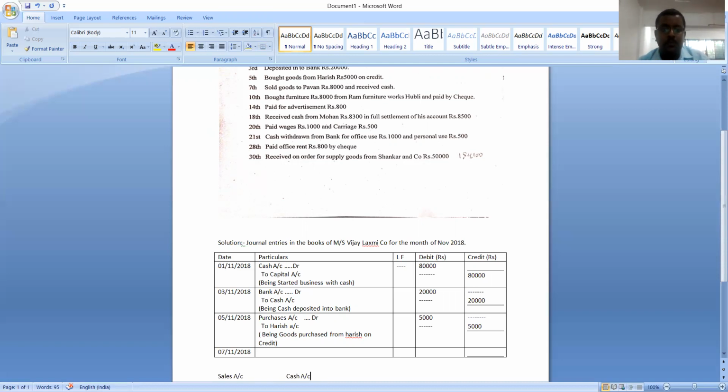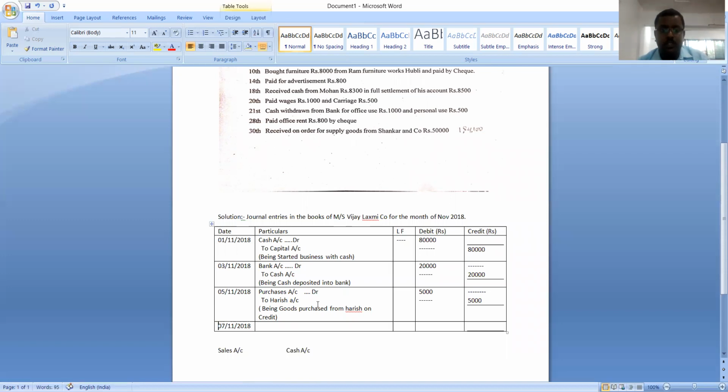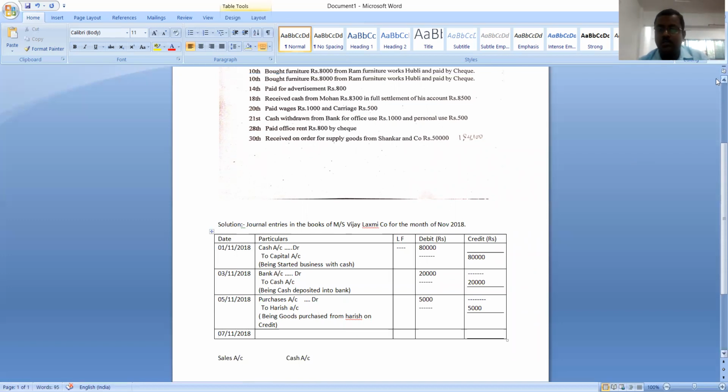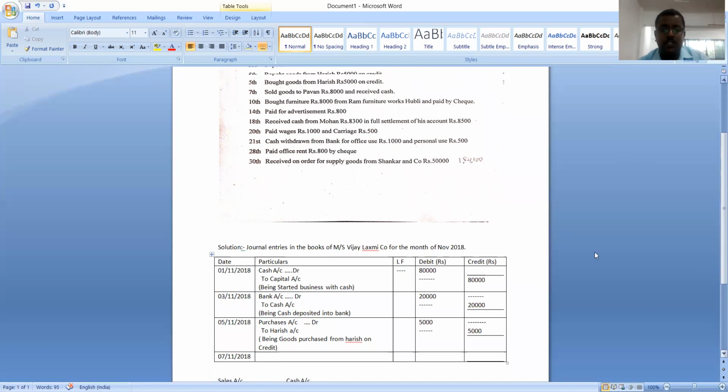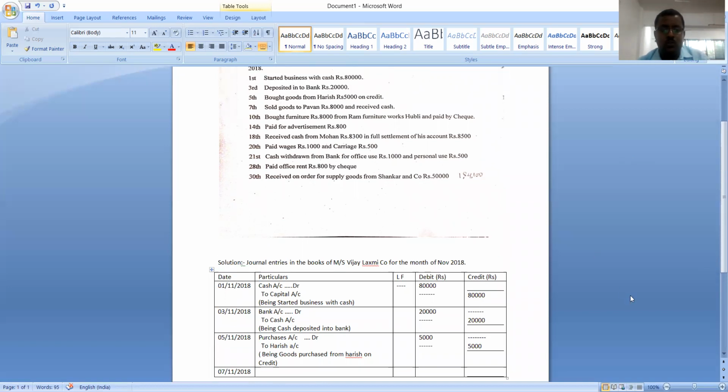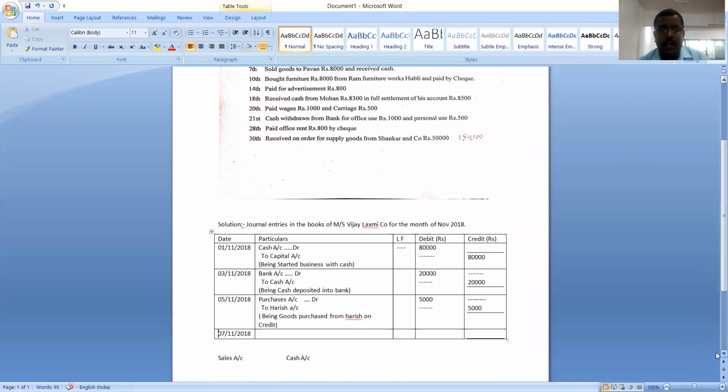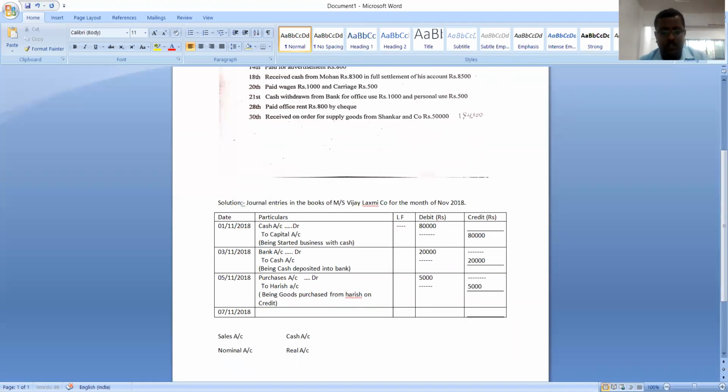Okay, fine. So the transaction is dated on the 7th: sold goods to Pawan rupees 8,000 and received cash. One is the sales account and another one is the cash account. Which account is the sales account? Sales account is actually a nominal account. Why is it a nominal account? Because it is income. Which account is the cash account? It is a real account because it is an asset. Understood? Okay.